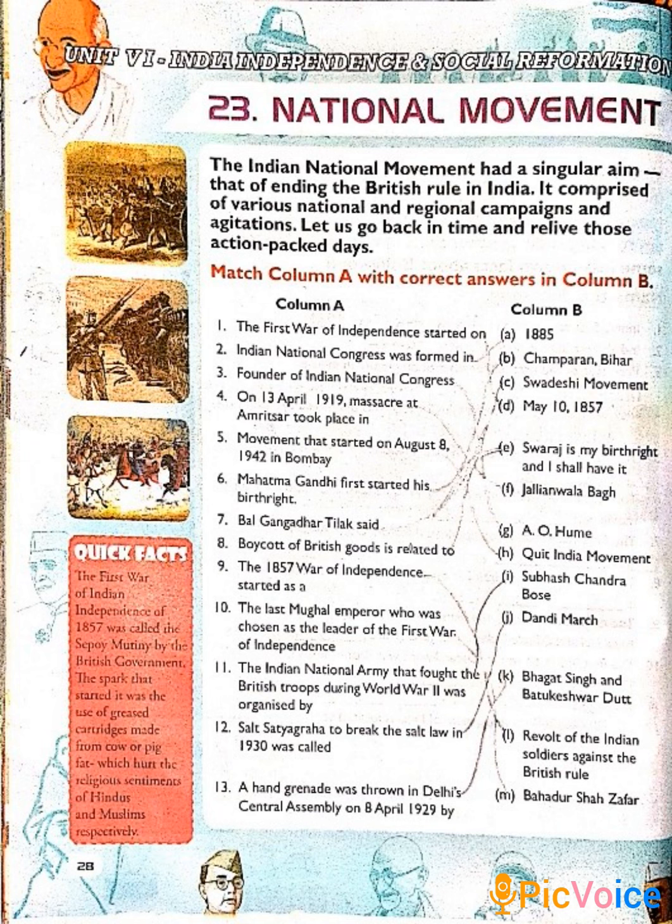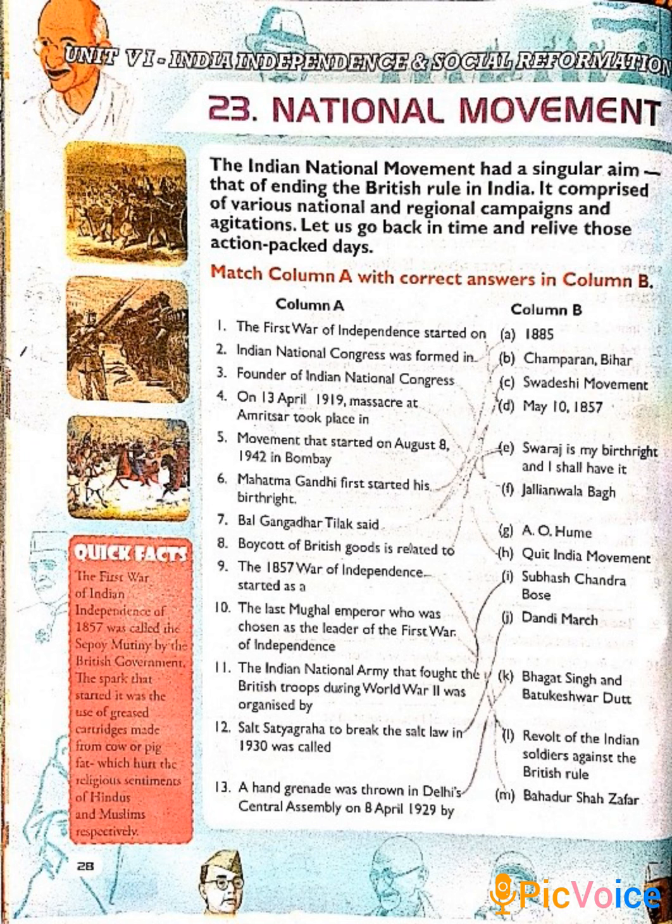So match with J. Now the last one, number 13, a hand grenade was thrown in Delhi's Central Assembly on 8 April 1929 by Bhagat Singh and Batukeshwar Dutt. That is K part. So you have to match 13 with K.